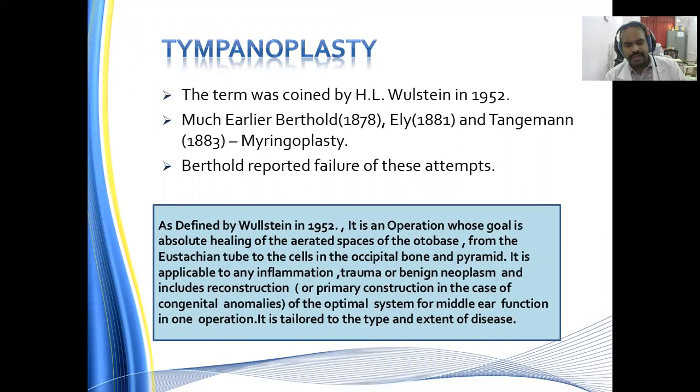Tympanoplasty was described by Wullstein in the year 1952. Much earlier, Berthold and Tagman described the myringoplasty. As defined by Wullstein in 1952, tympanoplasty is an operation whose goal is the absolute healing of the aerated spaces of the temporal bone from the eustachian tube to the cells in the mastoid bone and the pyramid. It is applicable to any inflammation, trauma, or benign neoplasm and includes reconstruction of the ossicular system of the middle ear for function in one operation. It is tailored to the type and the extent of the disease.